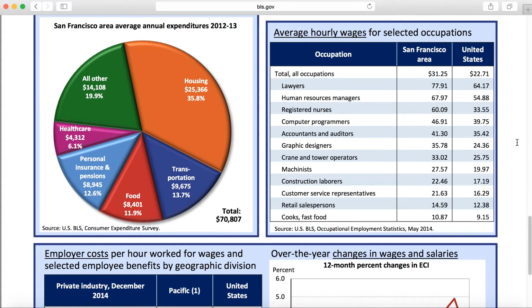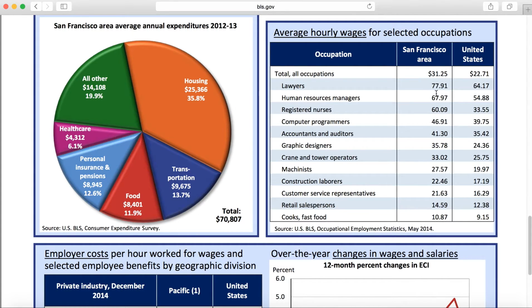Okay, so how do households spend their money? Well, in the San Francisco area, the median household income is $70,000. What are they spending it on? Well, about 35.8% is going towards housing. They have some going towards transportation, food, personal insurance and pension, healthcare, and then this is everything that's not included in that.